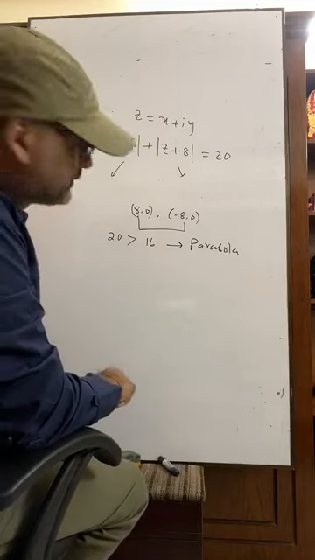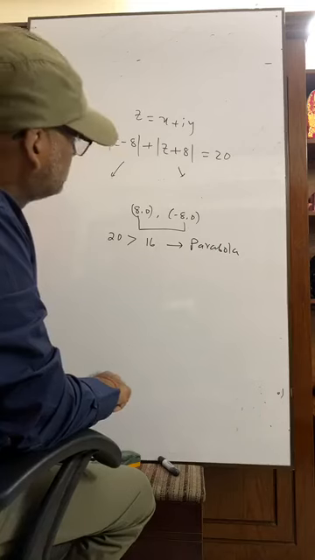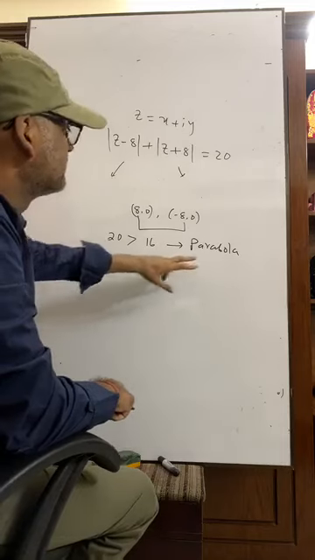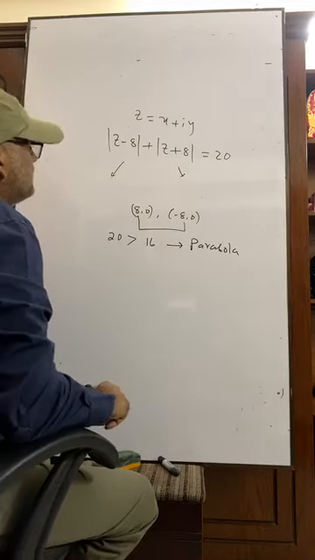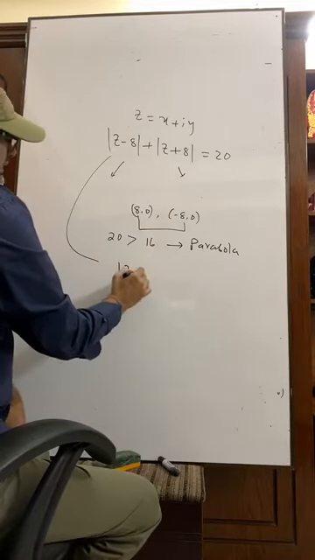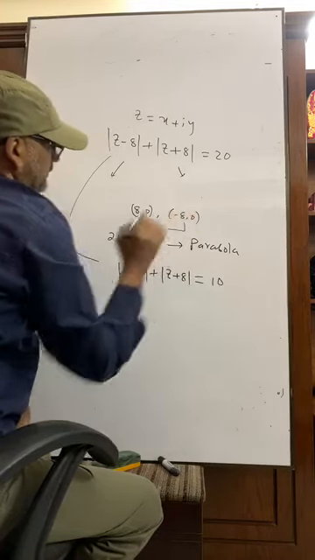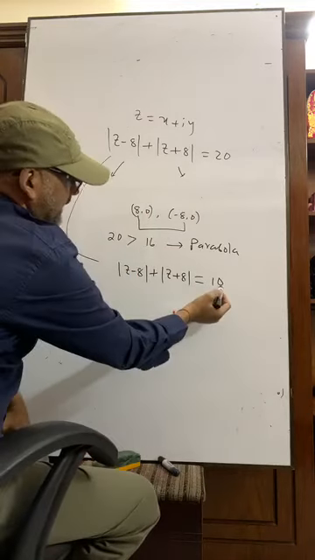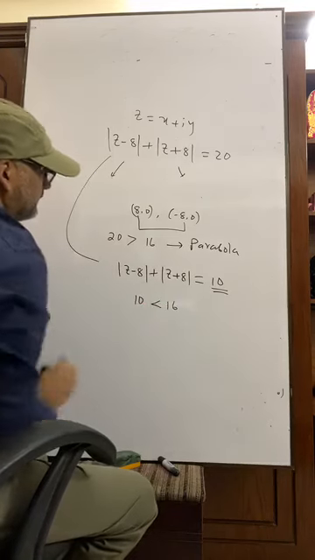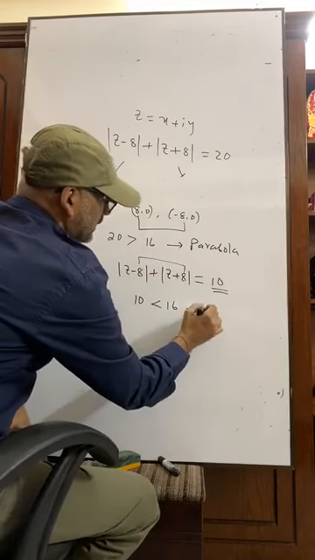For the first year students, you have not yet been taught the maths from physics, so it may be a little bit hard for you. Suppose this math is given in this way, |z − 8| − |z + 8| = 10. Here we get this 10 less than 16. Then it is a hyperbola.